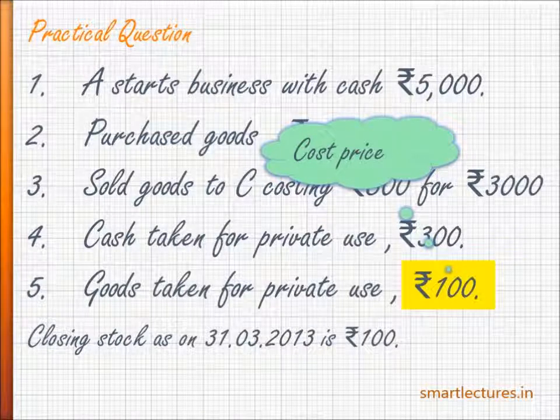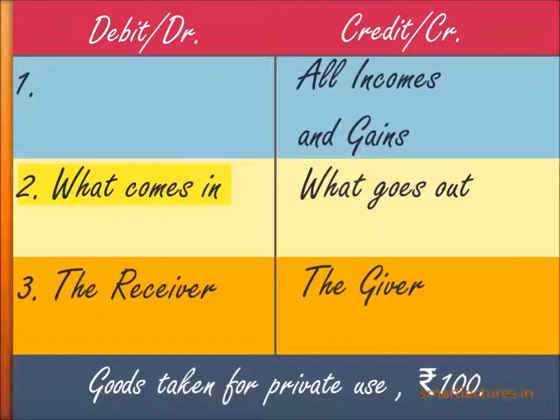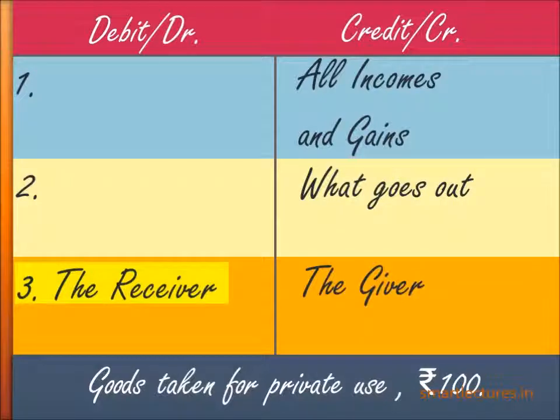So move to the table of options. On debit side, debit all expenses and losses. This is the case of drawings. No expense, no loss. Move to the next option. Debit the receiver. The book, I mean to say the goods, has gone out of the firm. So nothing has come in. But the receiver is A, means the owner. So you write down A or owner on the debit side.